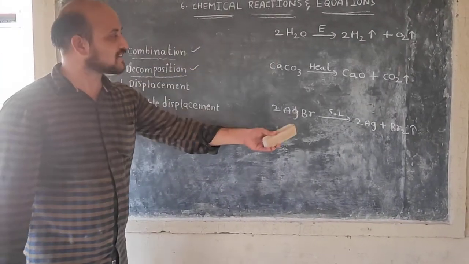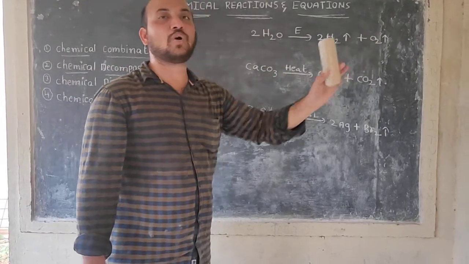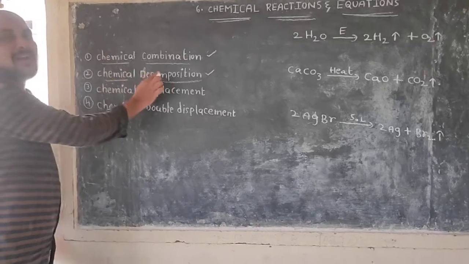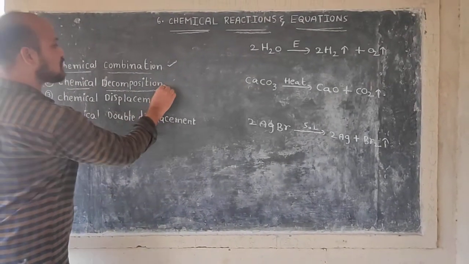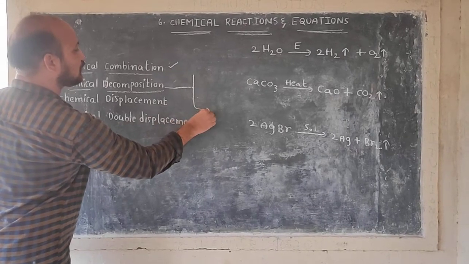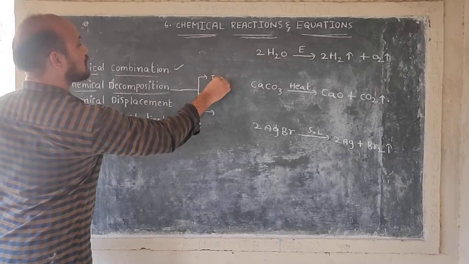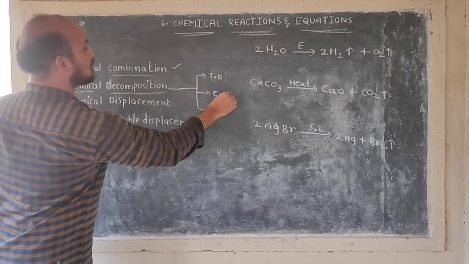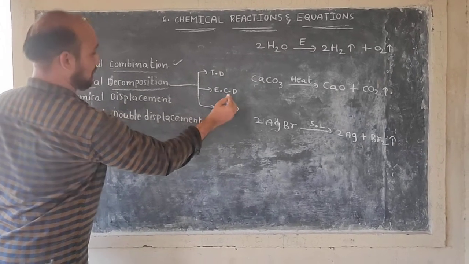The chemical decomposition reaction is again classified into three types: thermal decomposition, electrochemical decomposition, and photochemical decomposition.